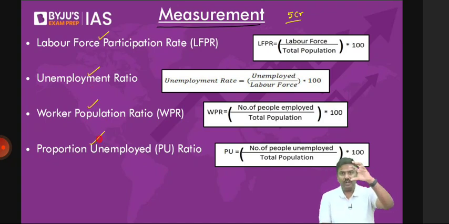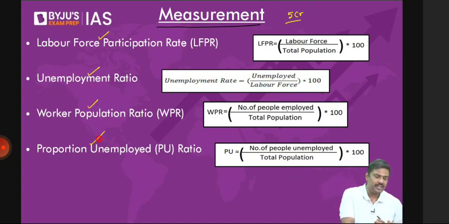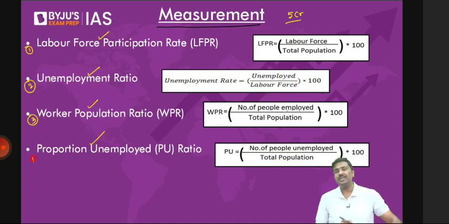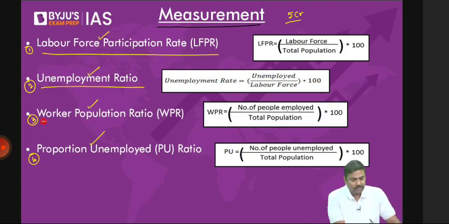I've written four here. I will boil them down to just two, the first and the second, so focus on those. The first one is the labor force participation rate, LFPR. The second one is the unemployment rate or unemployment ratio. The third one is the worker population ratio, and the fourth one is proportion unemployed.